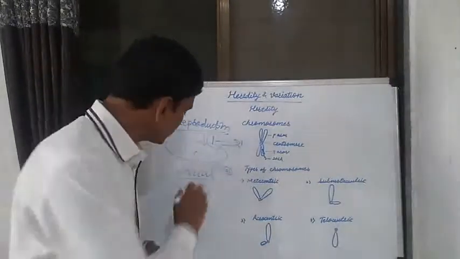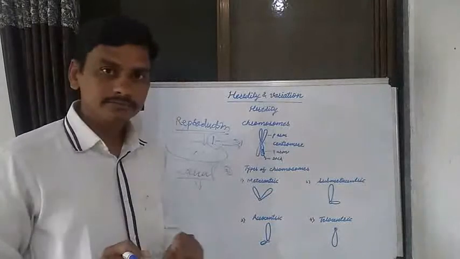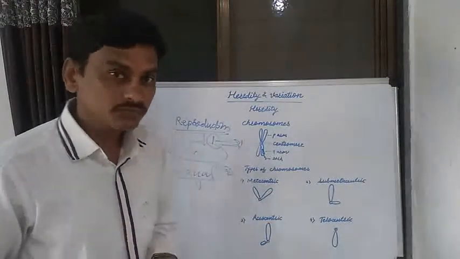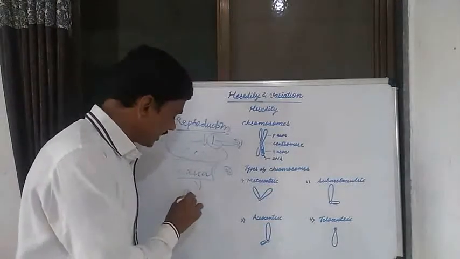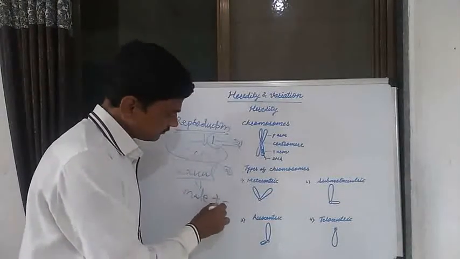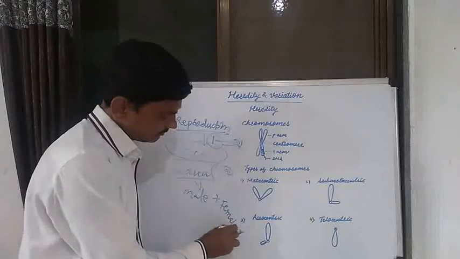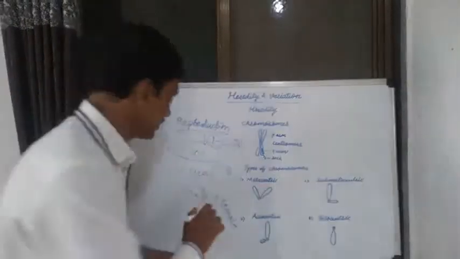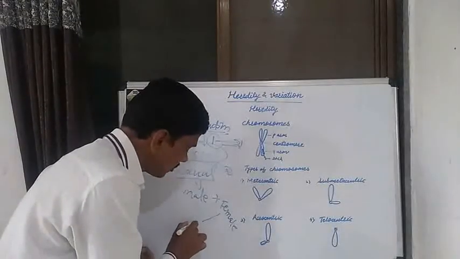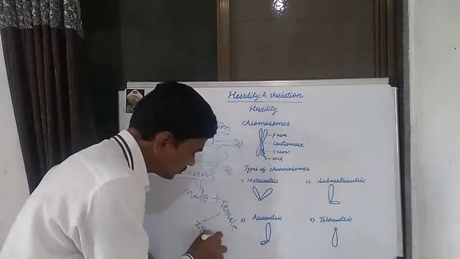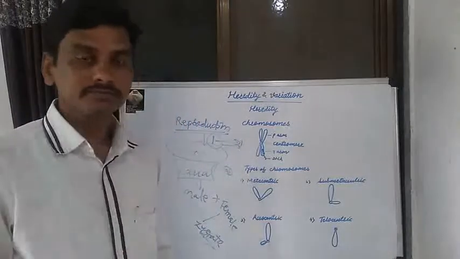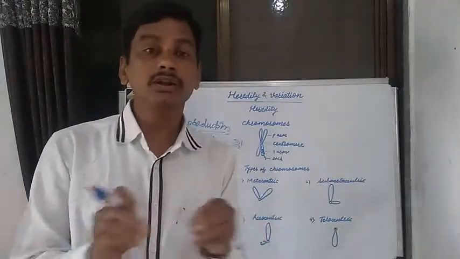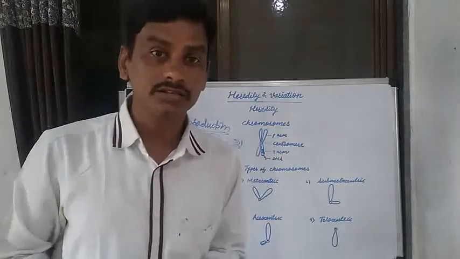But in sexual reproduction, there is union of male and female gametes, producing a zygote, and from that zygote a new offspring. That's why major variation occurs in these living organisms.